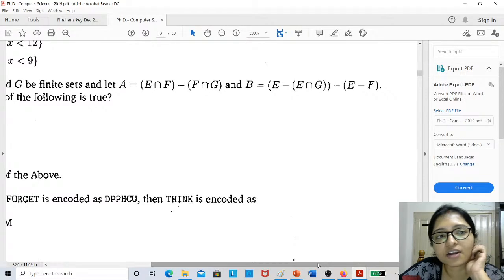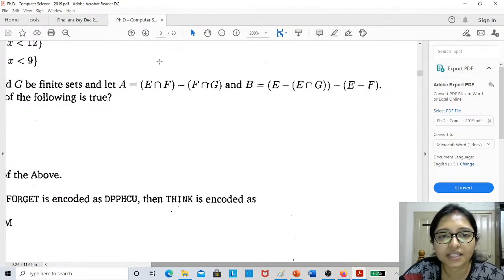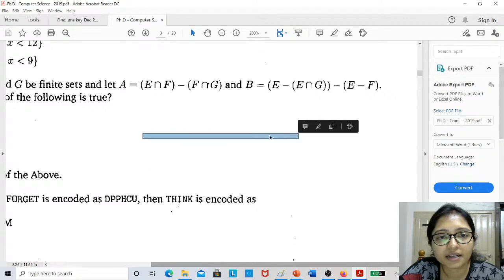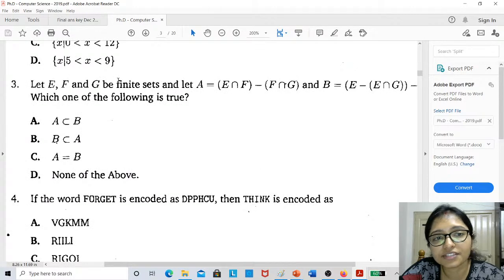Here it was given that E, F, G, B are finite sets.